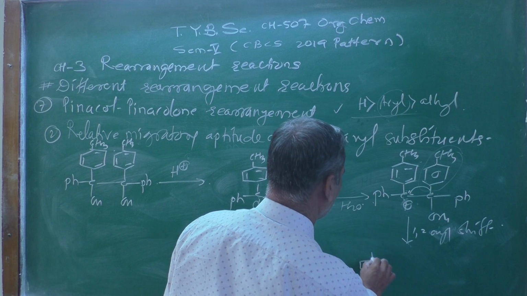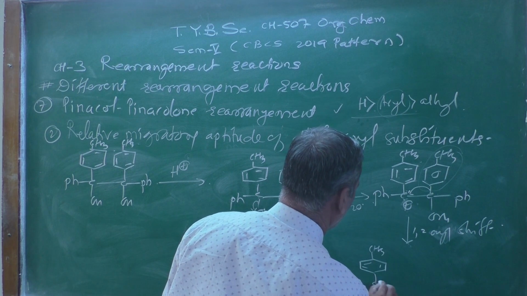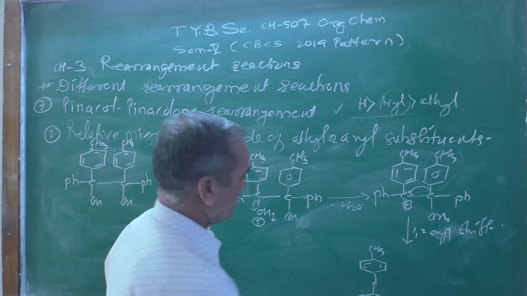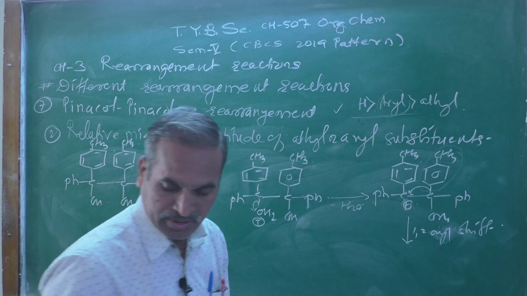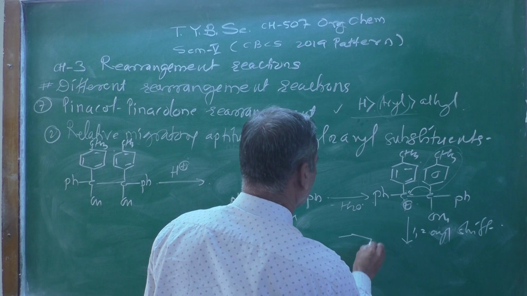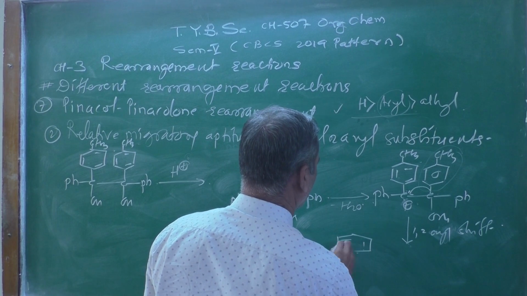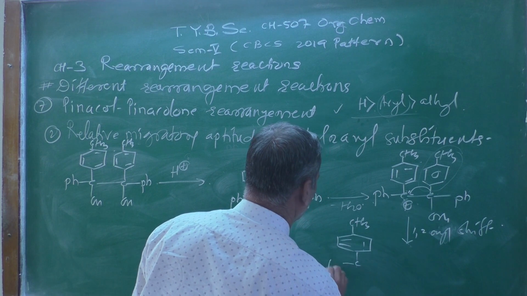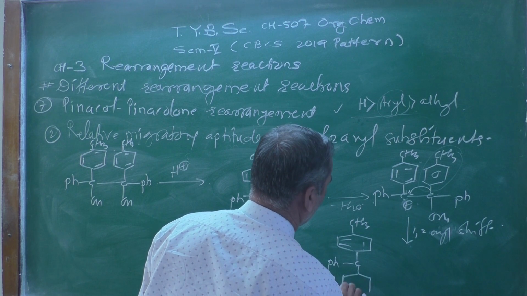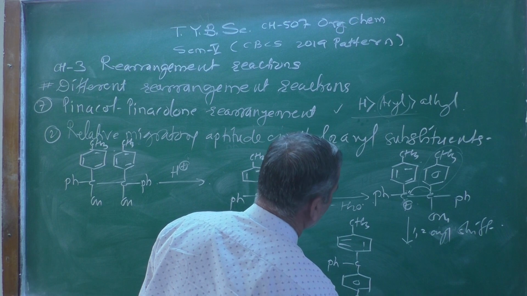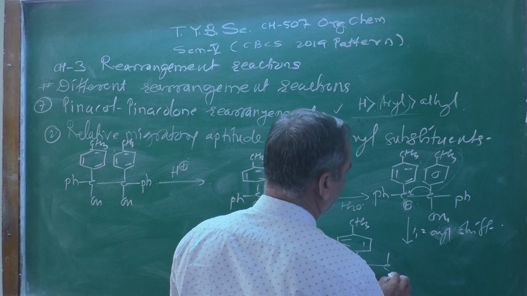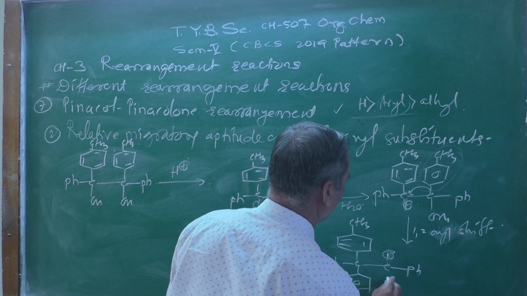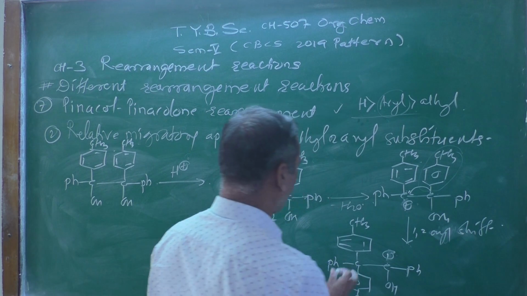Let me draw properly so that you can see clearly. You can see this CH3 on the carbon atom. Here I am writing Ph, then another group CH3, and now carbon, then Ph, positive charge over there, and this hydroxy group as it is.